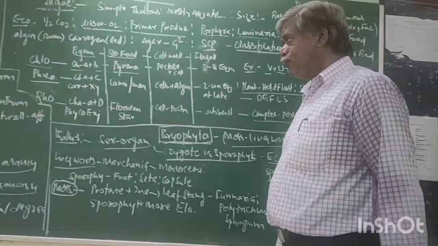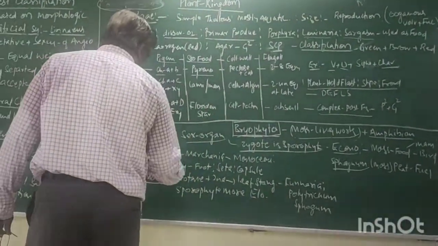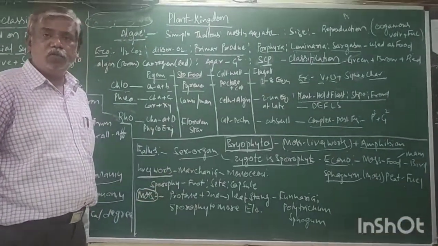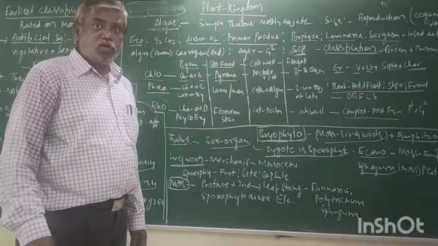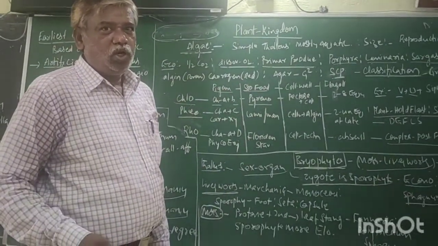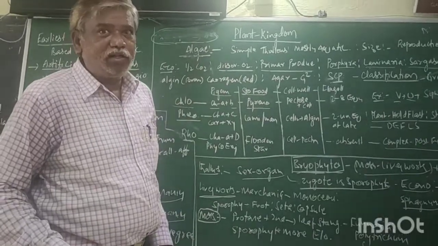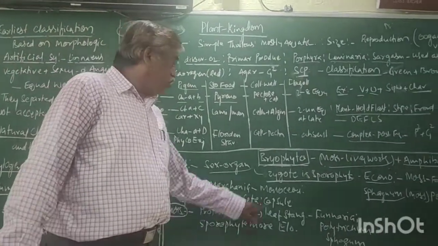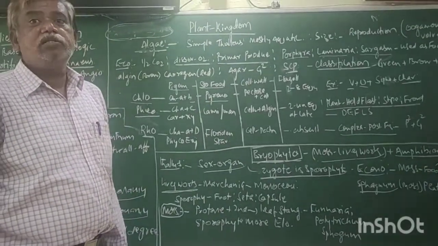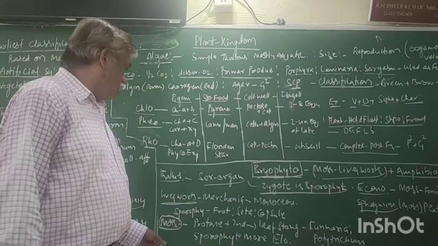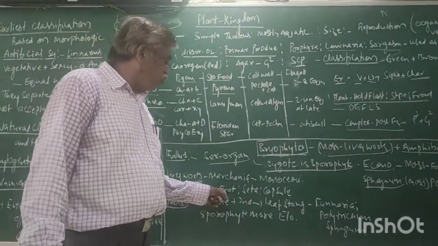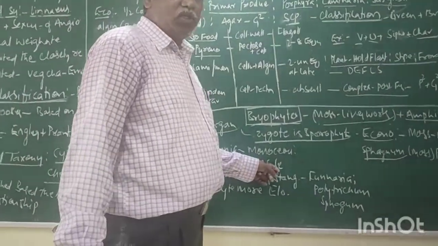The next one. What is it? Liverworts. Marchantia is the best example for liverworts. It is dorsoventrally somewhat compressed, which appears like a liver. Hence it is called liverworts. It is monoecious. The asexual reproduction is by gemmae or gemma cups. Now, the sporophyte of liverworts is differentiated into foot, seta and capsule.